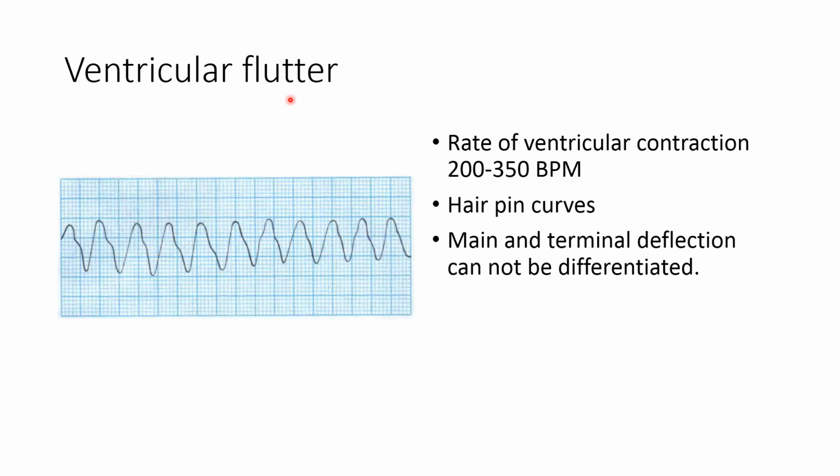Ventricular flutter. In ventricular flutter, the rate of ventricular contraction increases from 200 to 350 beats per minute. Typical hairpin curves are seen in ventricular flutter. The main and the terminal deflection cannot be differentiated.